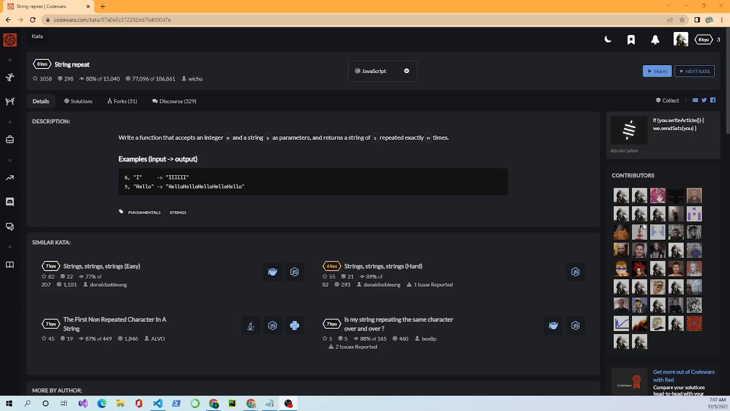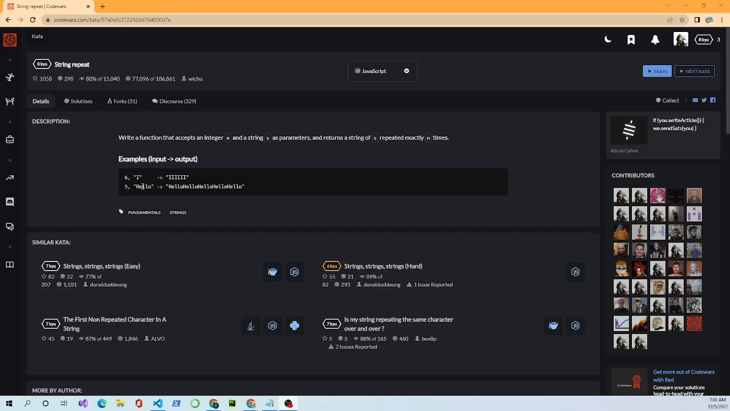Okay, and so what I like to do is I come onto the Code Wars platform, and I start by reading, looking at the rating, what it's called, and then look into the description. Okay, and for this problem, we're asked to write a function that accepts an integer n and a string s as parameters and returns a string of s repeated exactly n times. Okay, and it shows some examples. Input, output. Okay, so input would be a 6 and a capital I, and so it means it wants the I repeated 6 times.